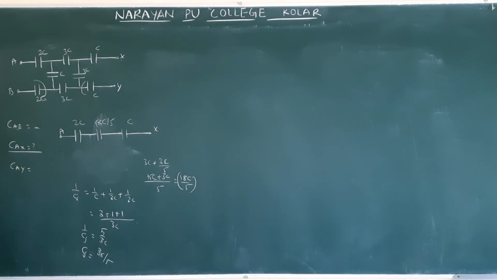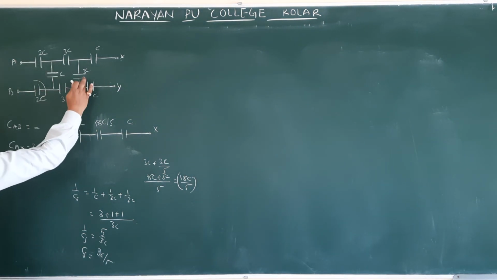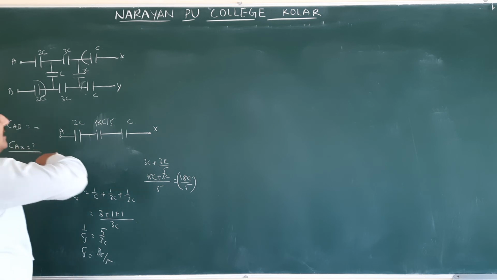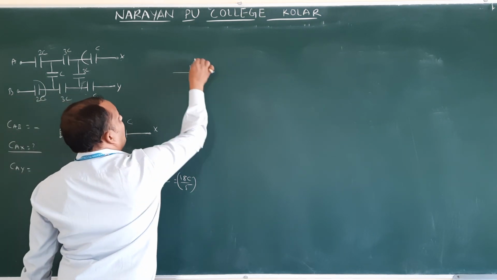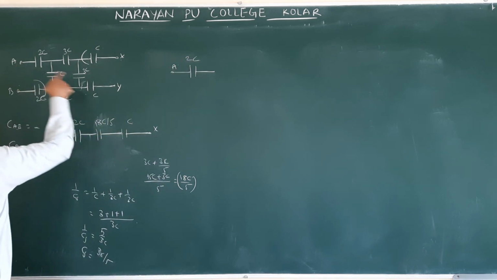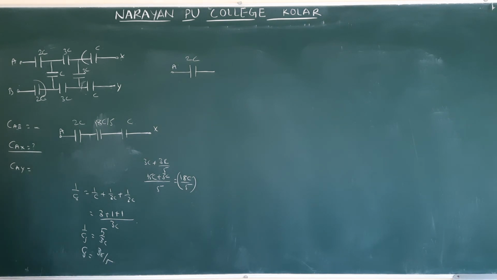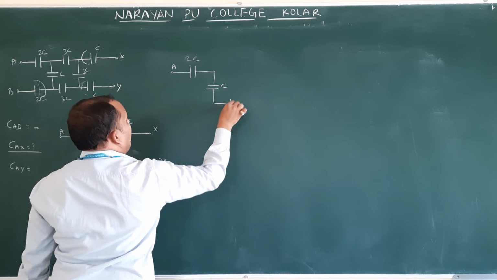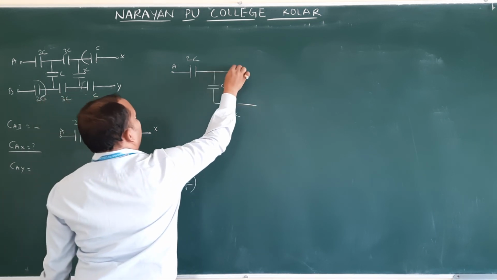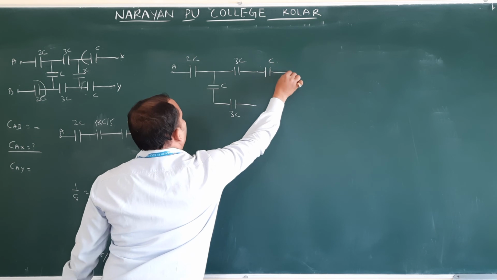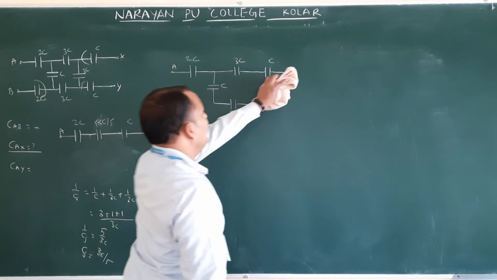Okay. Next, CAY. In this, CAY means A and Y should be there. Now you should remove B and X. I am drawing how the resultant diagram looks by removing B and X. This is 2C. Starting with A, Y we want. A, Y, C, A, Y. Resultant capacitance between A and Y. So from here, this capacity will be there. That is C, 3C, 3C, C. Now this is also going to be removed because X is not there.